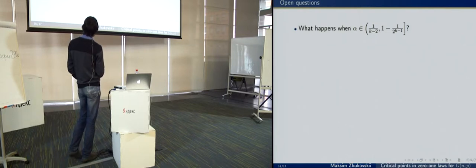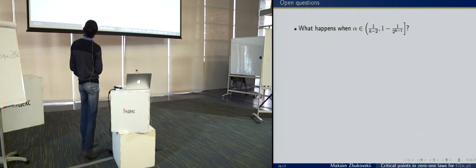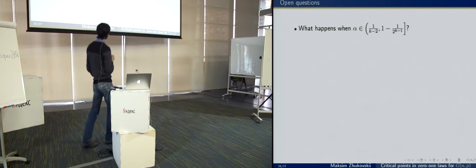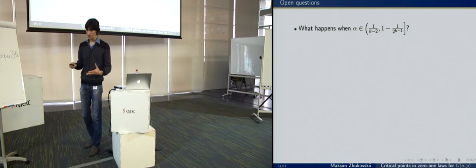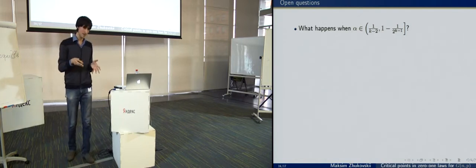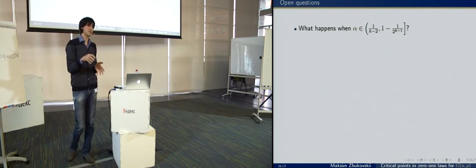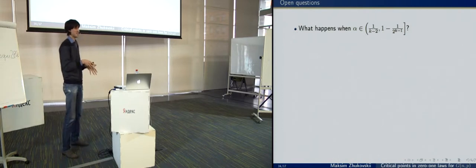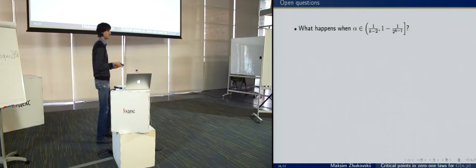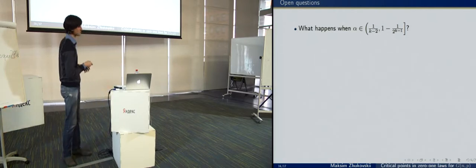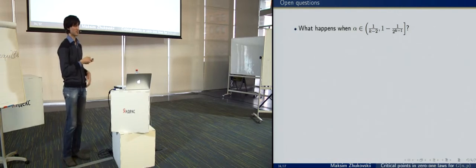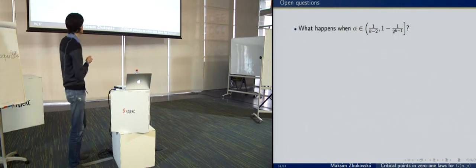So this situation is rather complicated because it's a combination of sparse situation and density situation, and there are different kinds of subgraphs and small structures in our random graph. So it is very complicated to consider alpha from this interval.